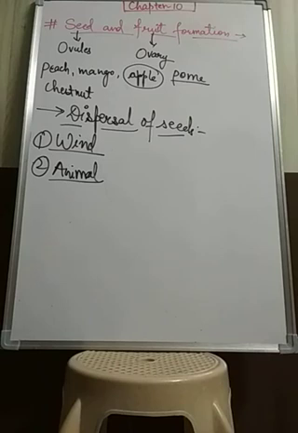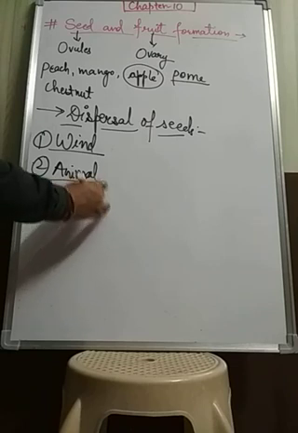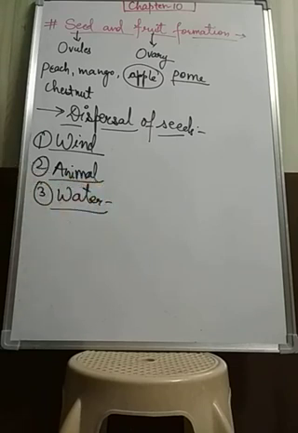Okay, and the third one is water dispersal. Seeds like coconut and lotus have the capability to float in water. They can easily float on the water and disperse from one place to another.